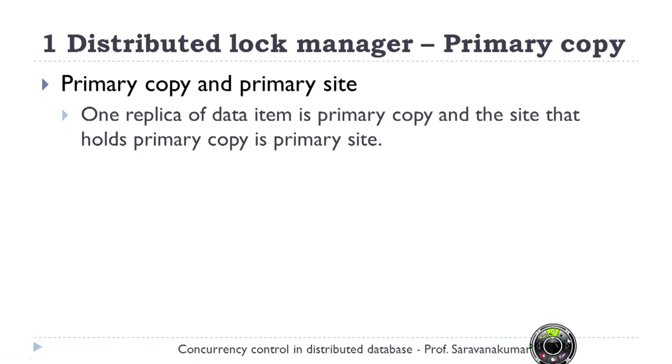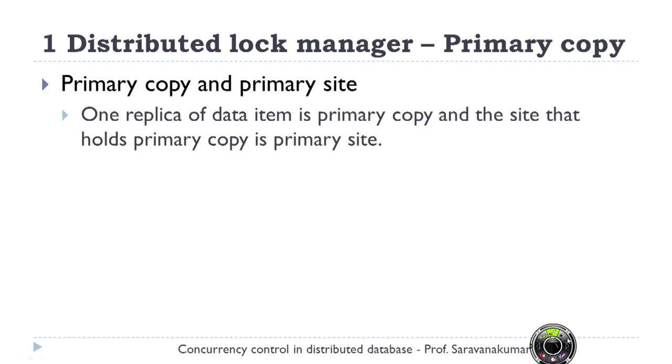Primary copy protocol. In a distributed lock manager, the primary copy protocol means we have a primary copy and a primary site. One replica of the data item is the primary copy, and the site that holds the primary copy is the primary site.